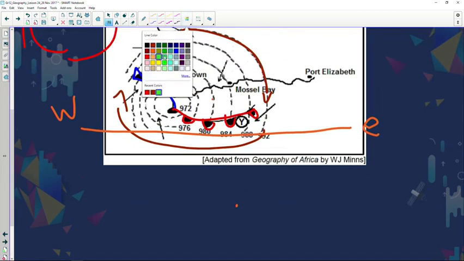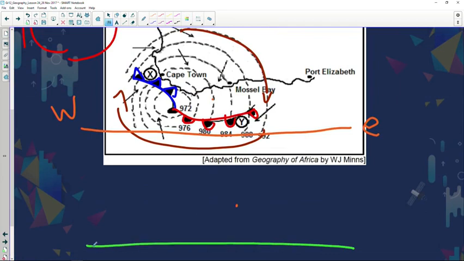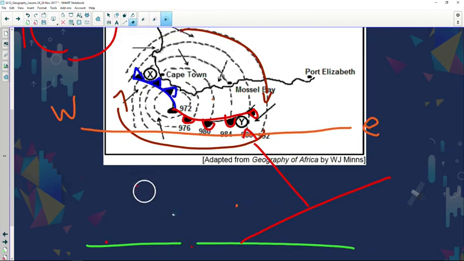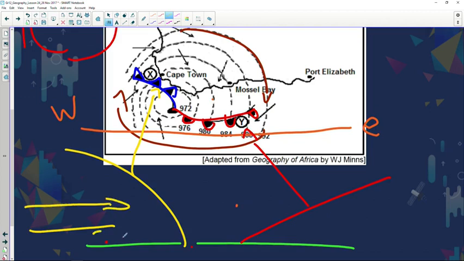Now we've learned this is basically the mature stage. There's the warm front that represents over there, and let's just make this in yellow. There's the cold front representing the blue lines over there. So what happens? The cold air is approaching. Okay. So as the cold air approaches, what do we know? It's much denser, it's heavier.